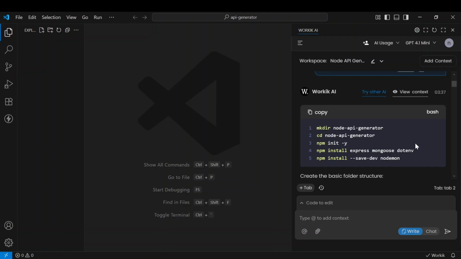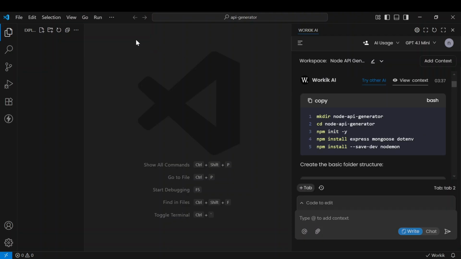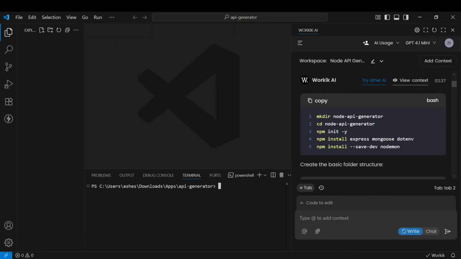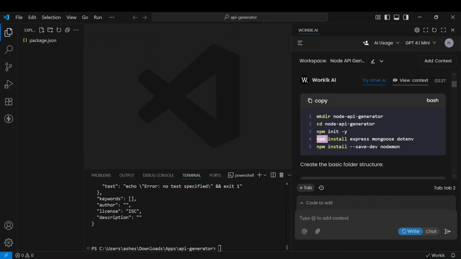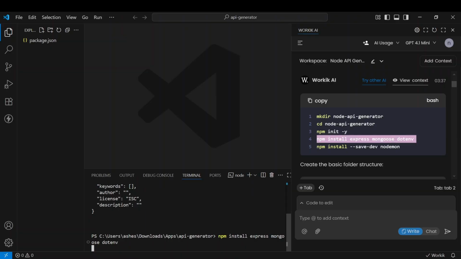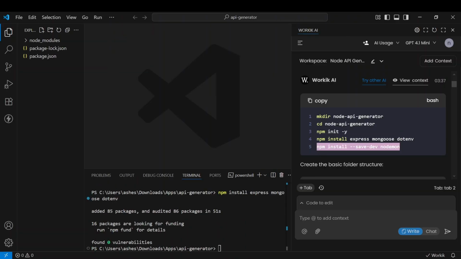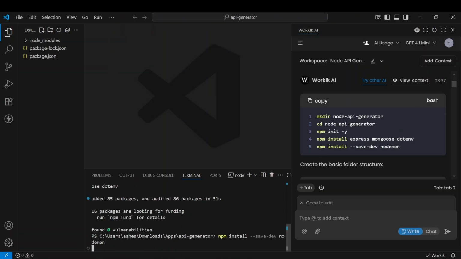Instantly, Workik AI provides all the terminal commands we need to create our project directory and install the necessary dependencies like Express, Mongoose, and dotenv. This completely removes the guesswork and streamlines the initial setup.